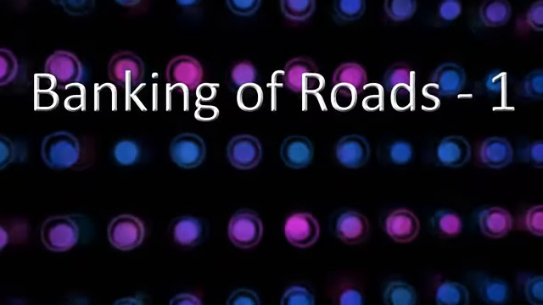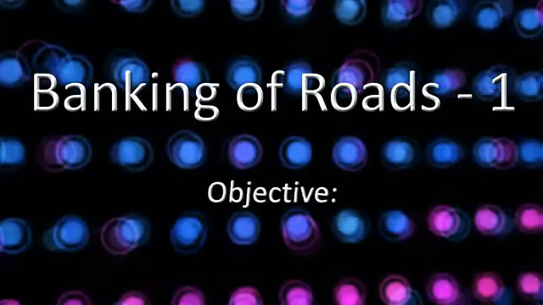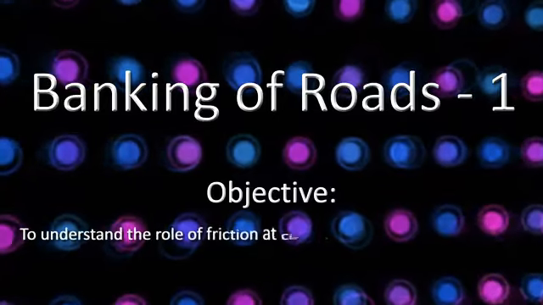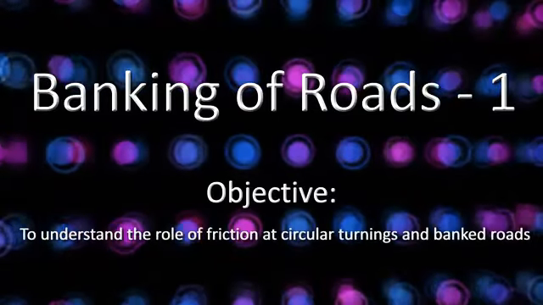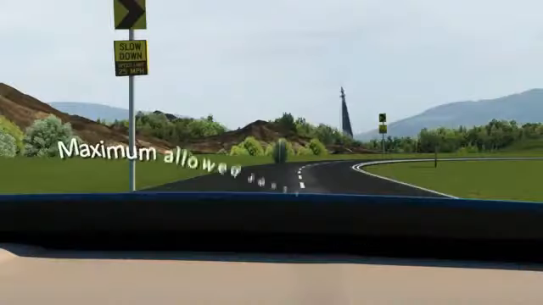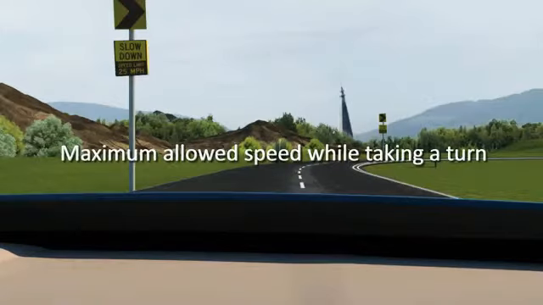Banking of roads. Objective: to understand the role of friction at circular turnings and banked roads. Maximum allowed speed while taking a turn.